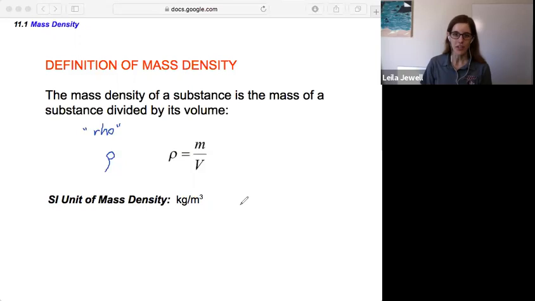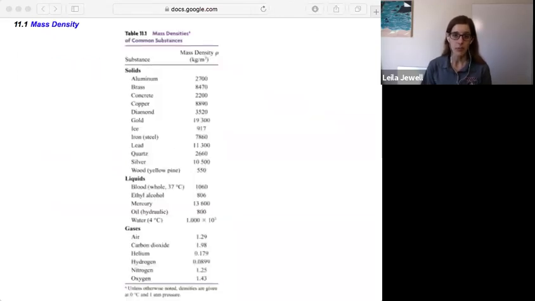All right, so with this definition of mass density, we can calculate a number of things. We also can figure out what the mass density is for various substances that are out there. So this is provided for you in table 11.1, mass densities of common substances.